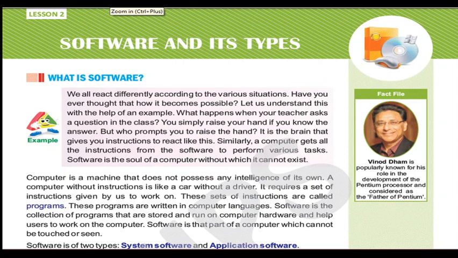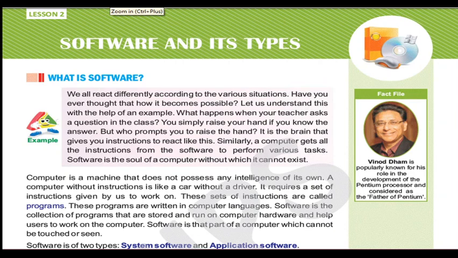But how promptly you raise your hand, this command is given by your brain. It is the brain that gives you instructions to react like this. Similarly, a computer gets all the instructions from the software to perform various tasks. Software is the soul of a computer, without which it cannot exist.